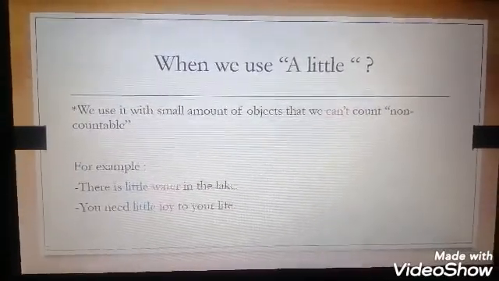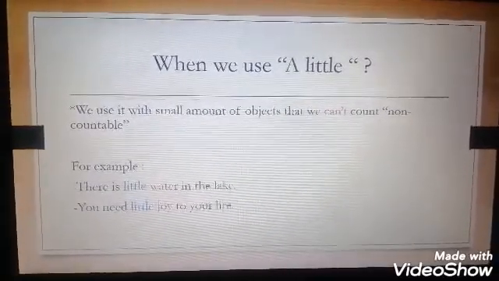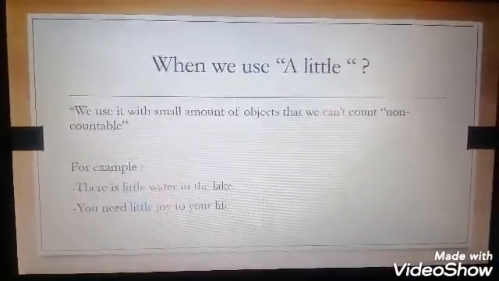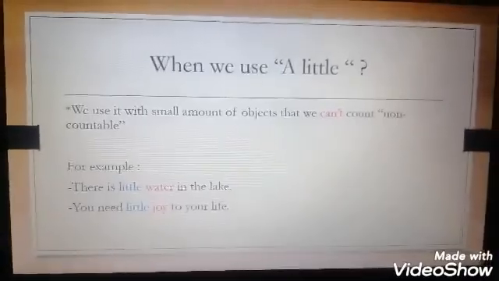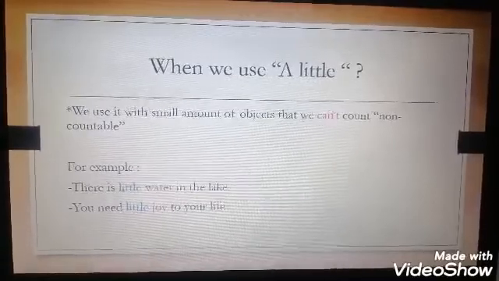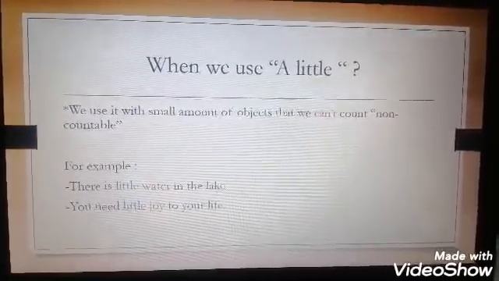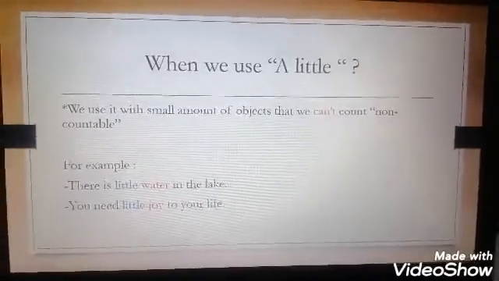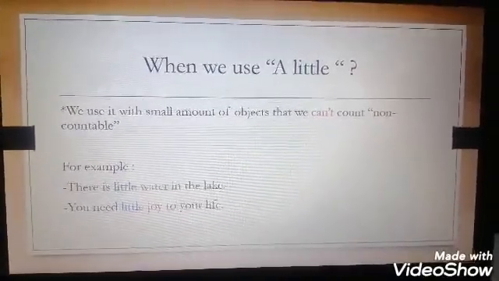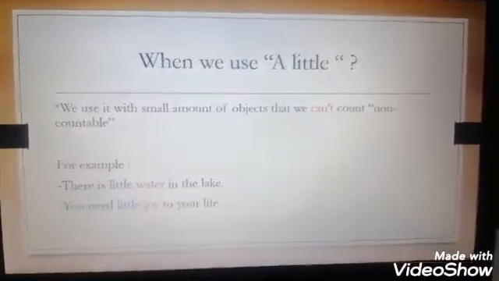When we use a little, we use it with a small amount of objects that we can't count, non-countable. For example, there is little water in the lake, so water is non-countable. The water is a small amount. You need little joy in your life.